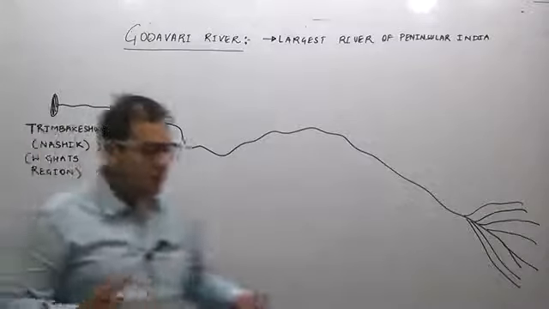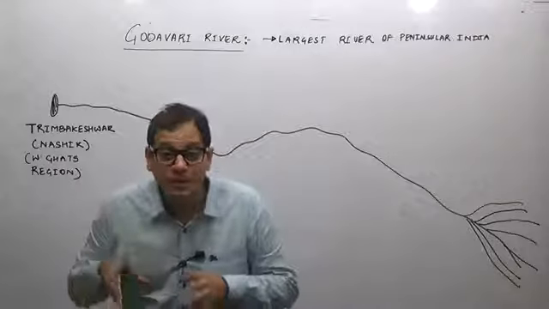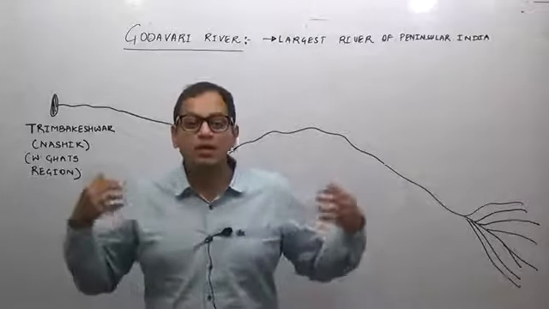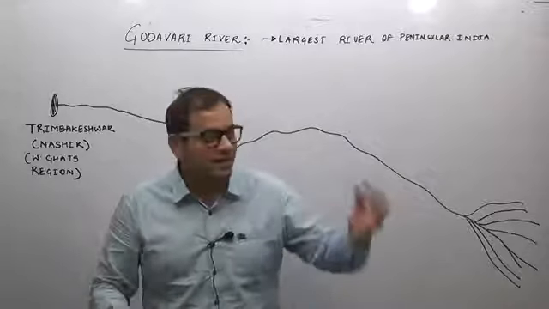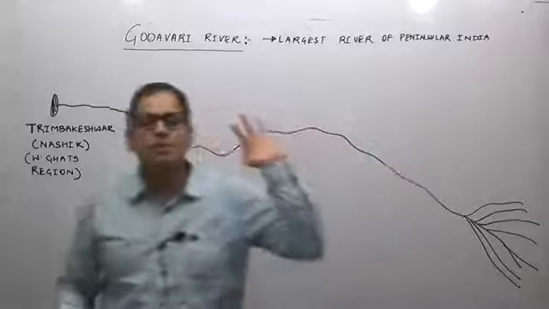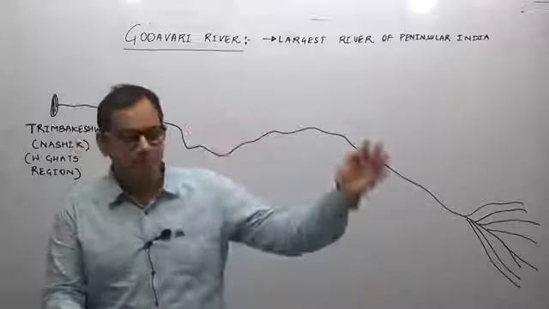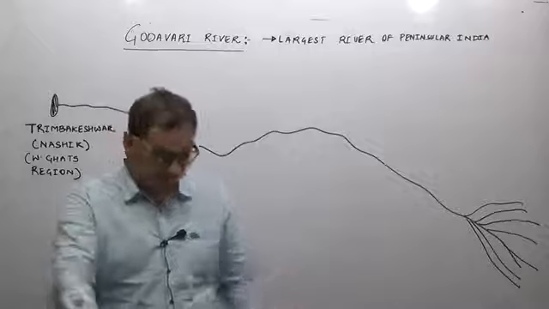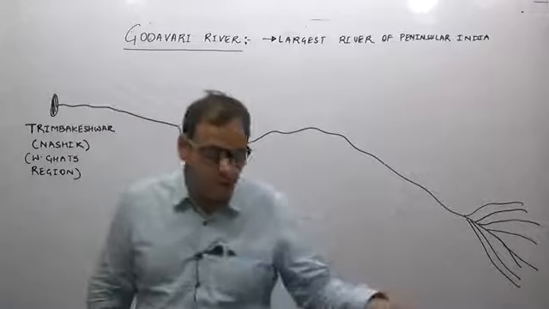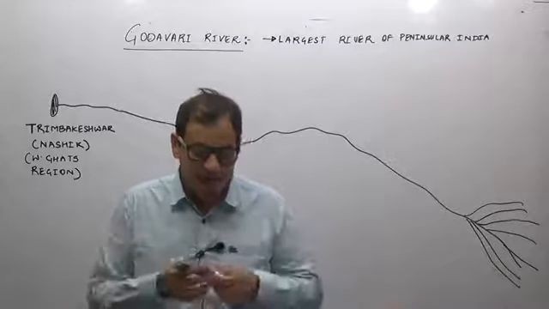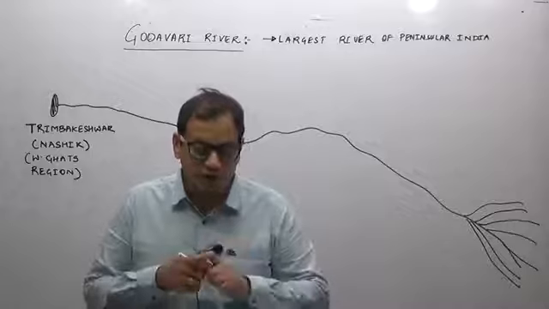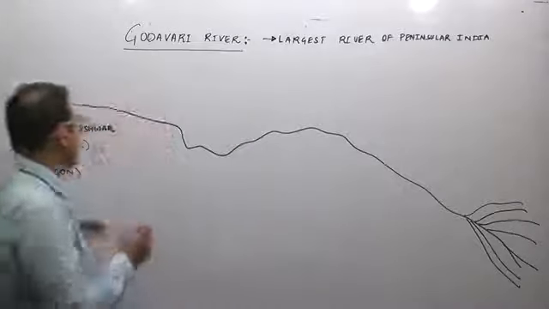Godavari is a very important river, and as I told you, from here you will have to remember the tributaries which I am giving you. For the next three rivers, that is Godavari, Krishna and river Kaveri, you will have to remember even the left bank tributaries and the right bank tributaries of the different rivers. Now one of the important tributaries of river Godavari is river Pravara.